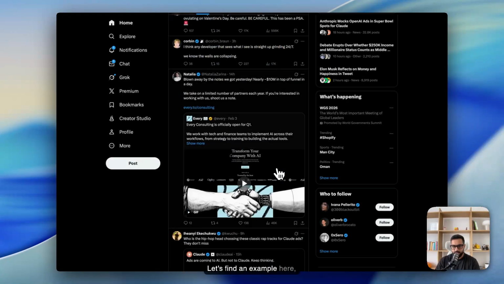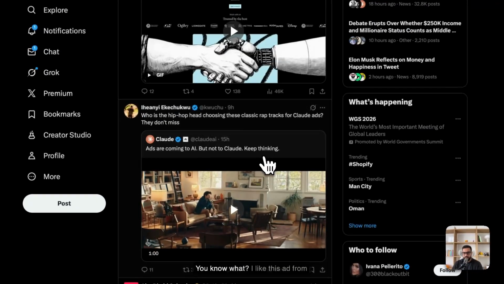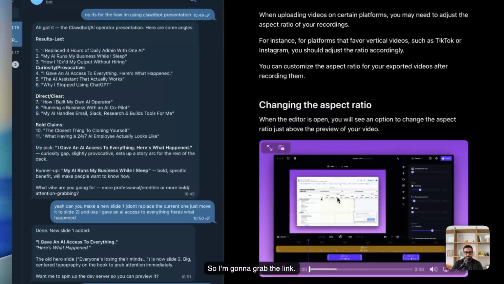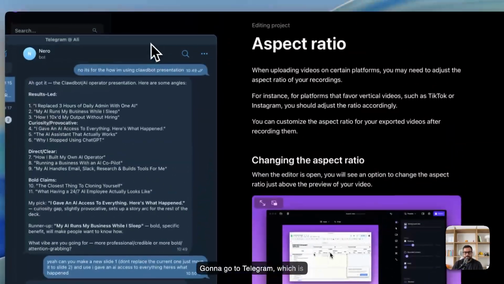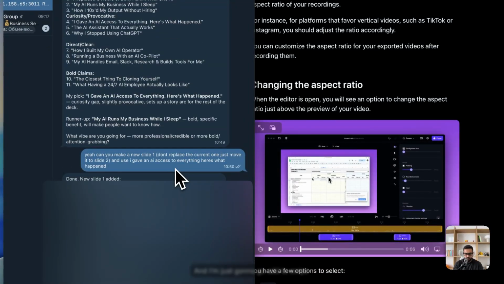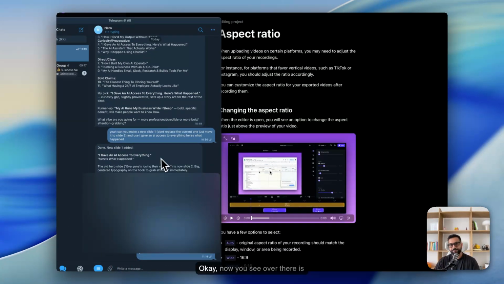Let's find an example here. Something I might find, what? I like this ad from Claude. This is pretty cool. So I'm going to grab the link. I'm going to go to Telegram, which is where my bot is, and I'm just going to say add to swipe file. Okay. Now you see it over there. It's typing, which is again, it's thinking. I've told it once before what to do.